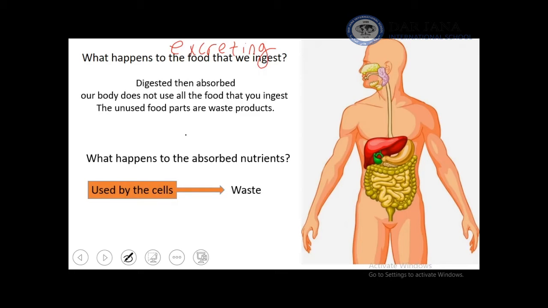Cells use the nutrients that come from the digestive system and the oxygen that comes from the respiratory system. They make cellular respiration and they remove waste in form of carbon dioxide and urea.